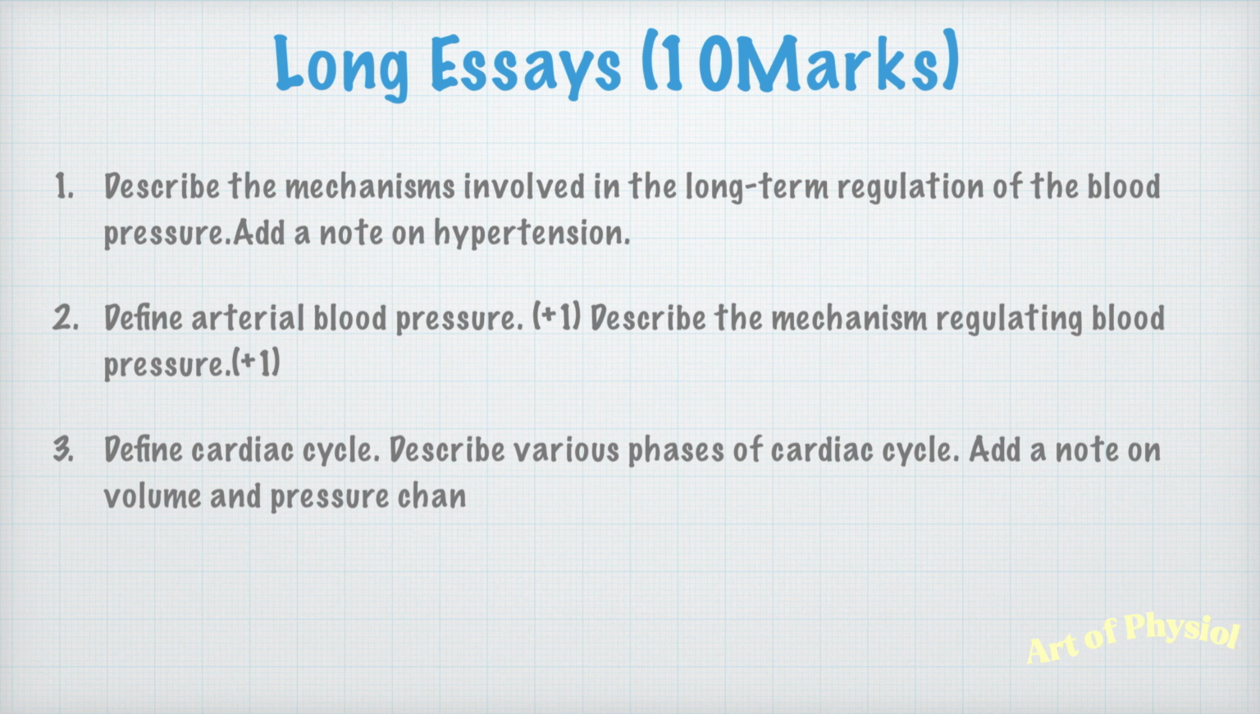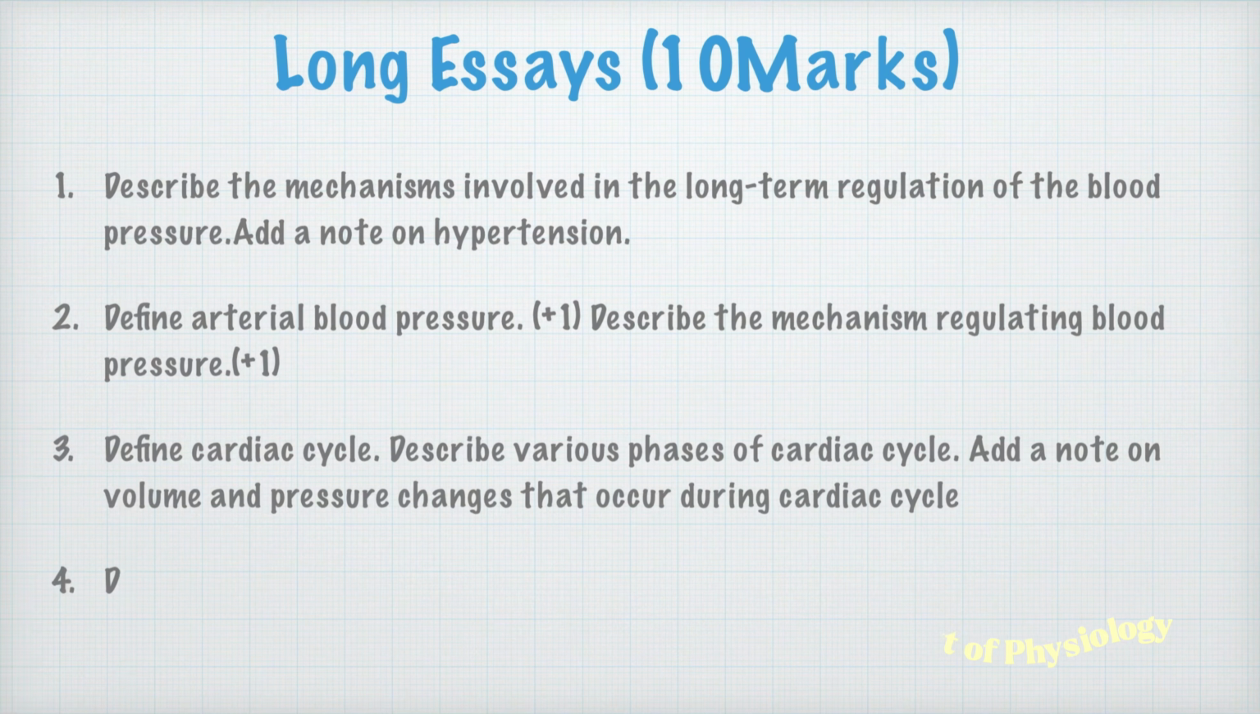Third question: define cardiac cycle, describe various phases of cardiac cycle, add a note on volume and pressure changes that occur during cardiac cycle. Again, an important question: definition of cardiac cycle, and what are the phases or stages of cardiac cycle. Here you should draw a diagram or a flow chart and write all the phases with duration. Then add a note on volume and pressure changes. That is again an important question. Here they directly asked pressure volume changes.